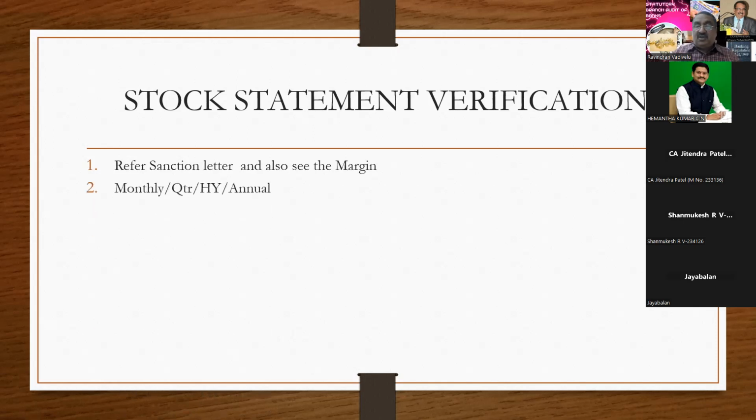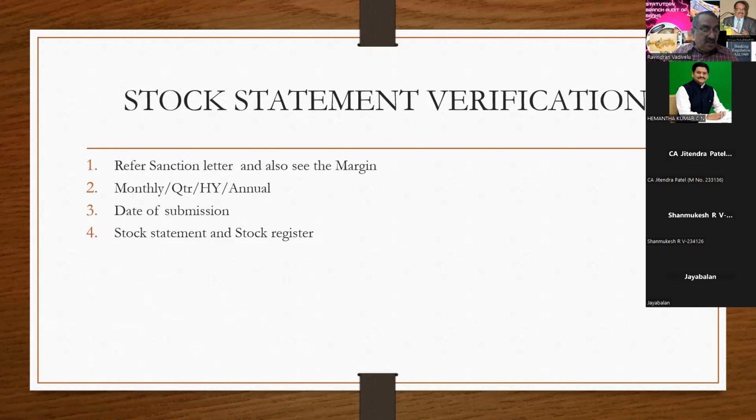Next one is the stock statement has to be submitted on a monthly basis, quarterly basis, half-yearly basis, or annual basis. So this also you can find from the sanction letter. The date of submission will also be clearly mentioned in the sanction letter. 7th of the following month or 10th of the following month, then you have to go through the date of submission and see whether the customer has submitted the stock statement as per this.